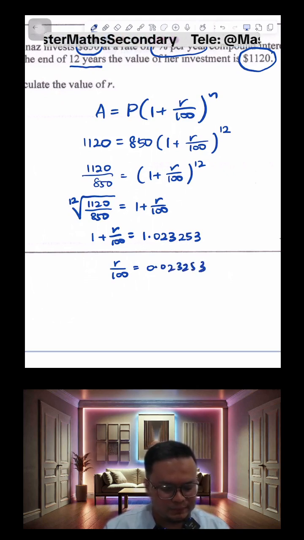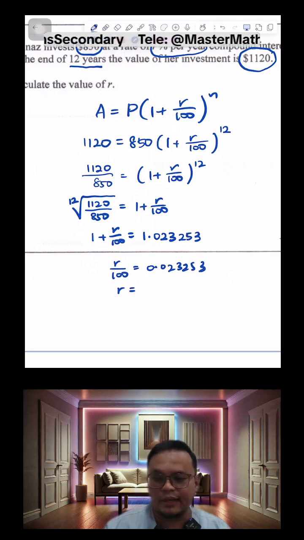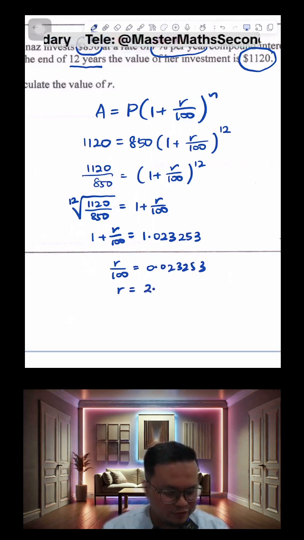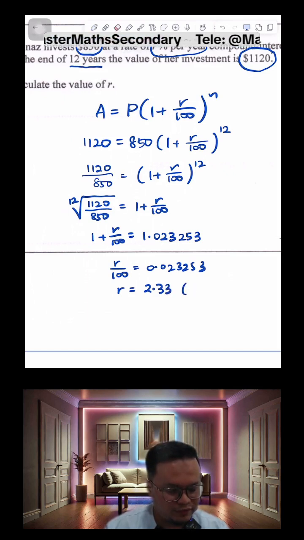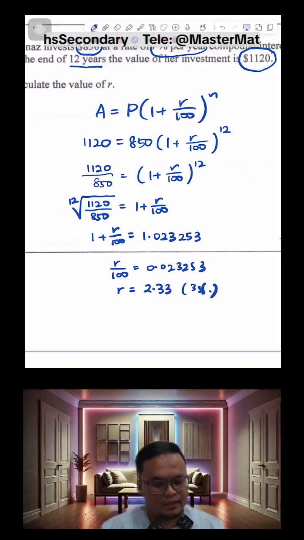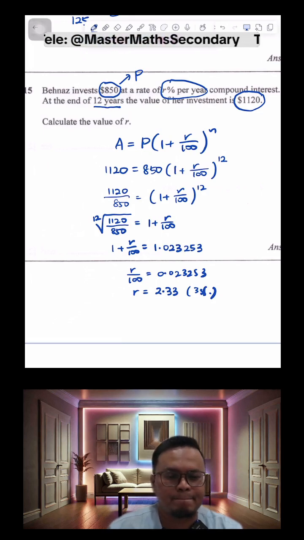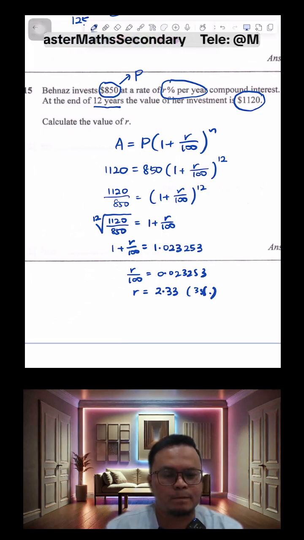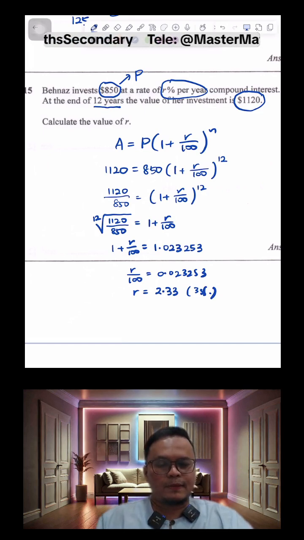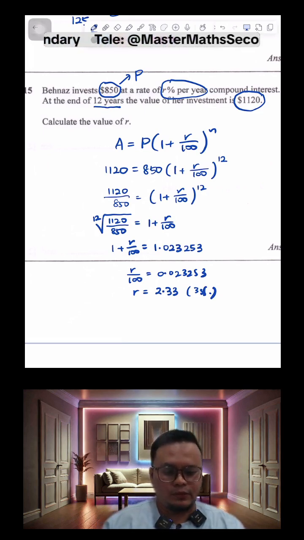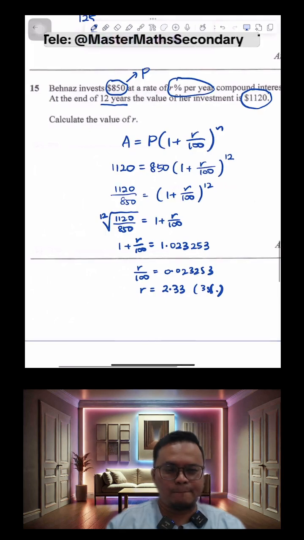Then of course we multiply by 100 to get your R, and your final answer to 3 significant figures would be 2.33. So that's how we arrive at the answer using this compound interest formula. Any questions on question 15?